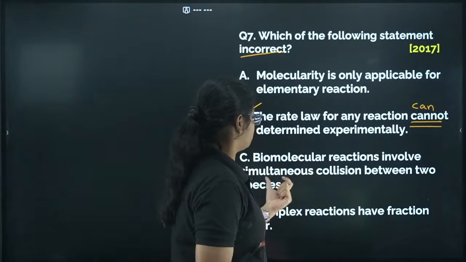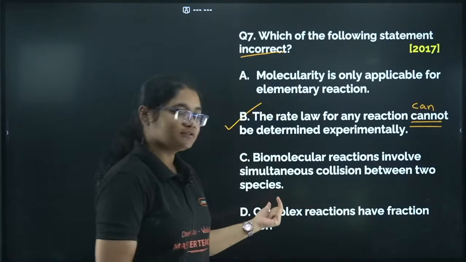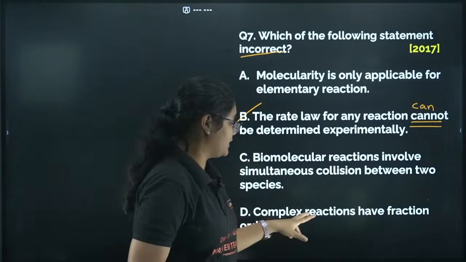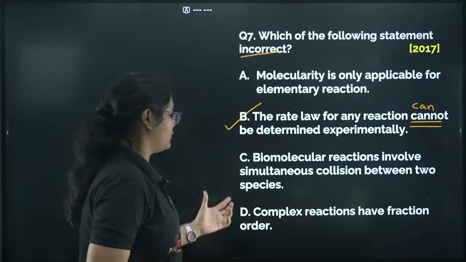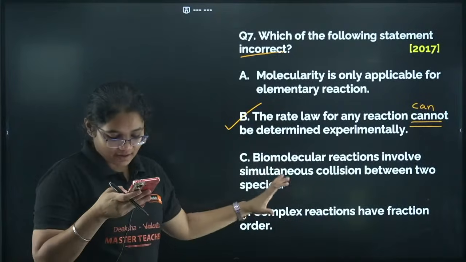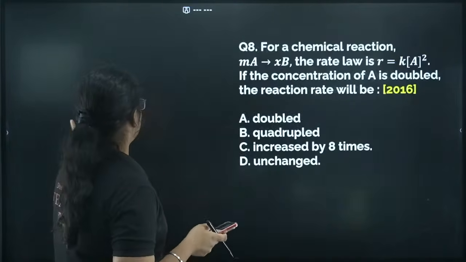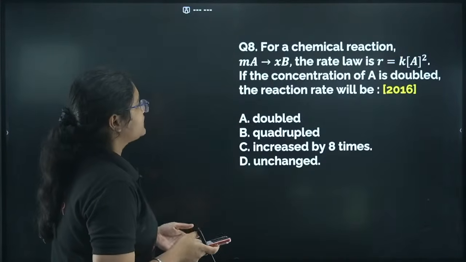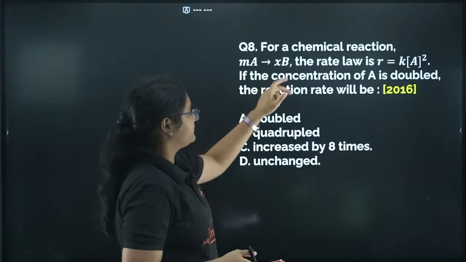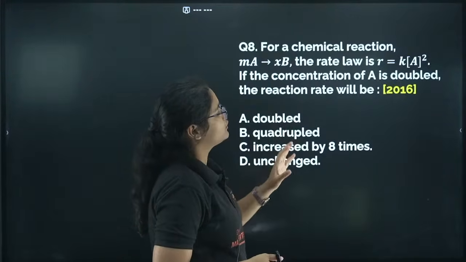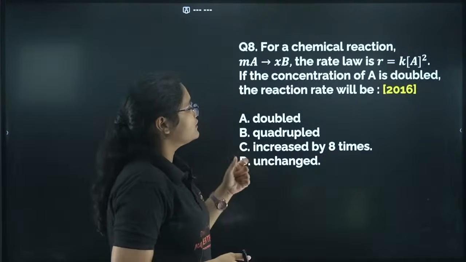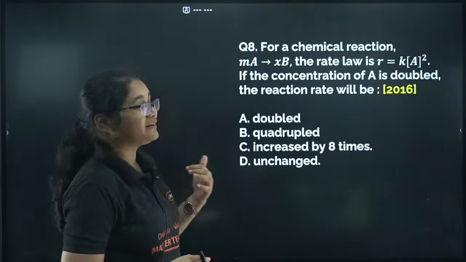Bimolecular reactions involve the simultaneous collision between two species. Yes, that is the correct statement. Complex reactions have fractional order. That is also the correct statement. So B is the incorrect statement here. Next, for a chemical reaction mA gives xB, the rate law is R is equal to k[A]^2. If the concentration of A is doubled, then the rate will be.